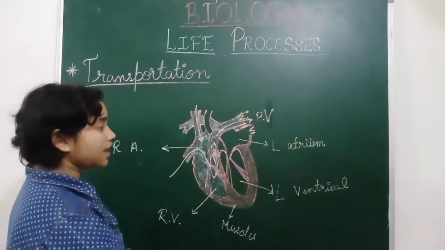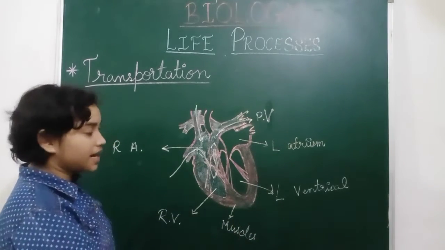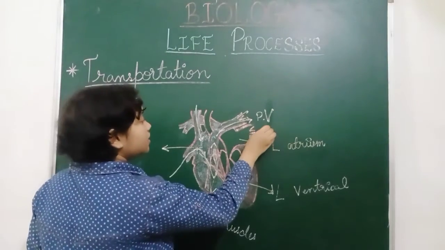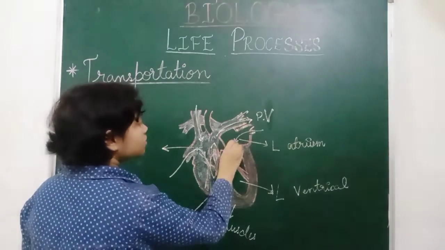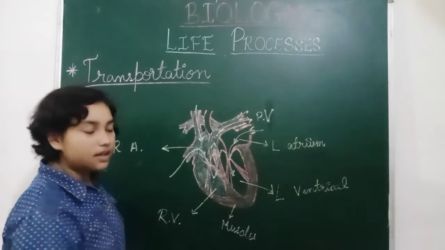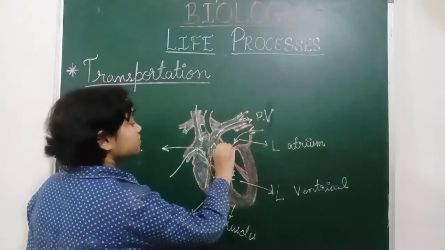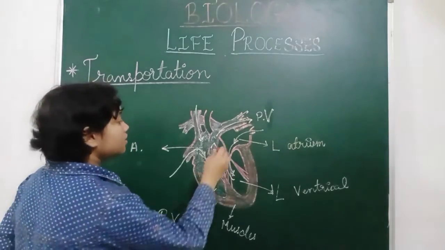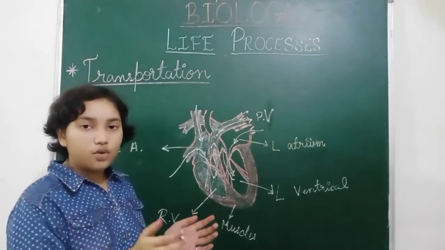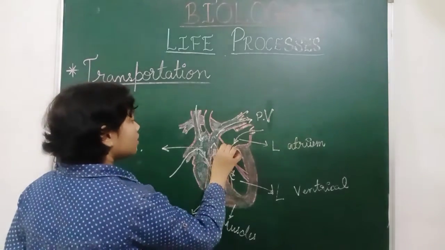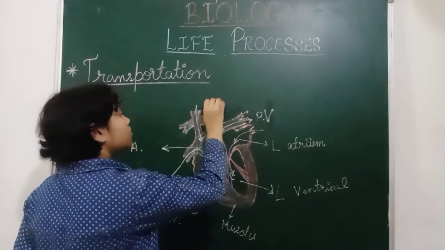Now the same thing happens in the left atrium and left ventricle. The blood comes to the left atrium, it goes down to the left ventricle, then it moves upwards with high pressure, and then it goes out from here.